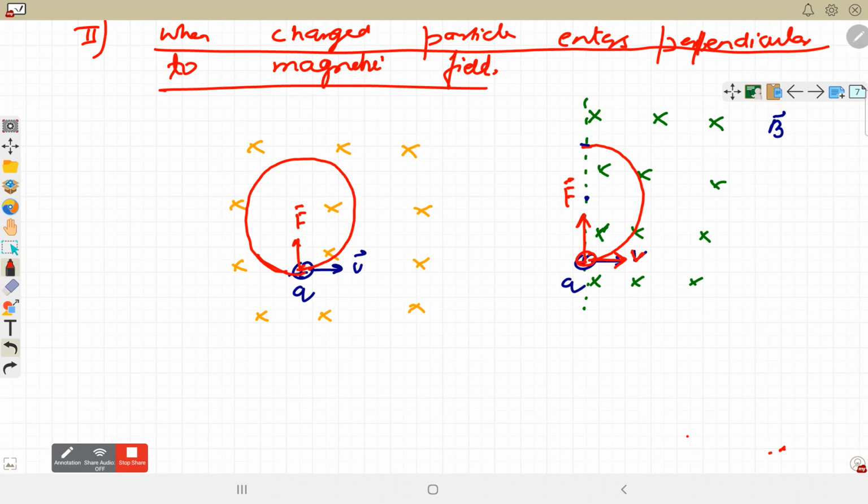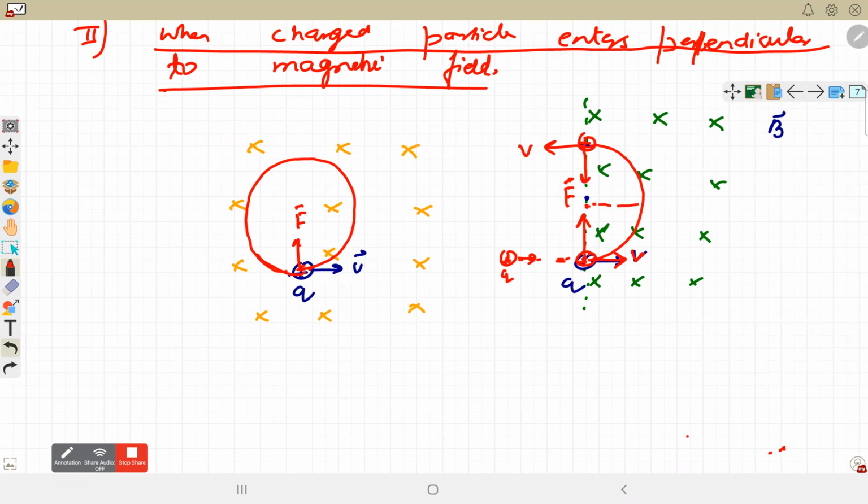So in these two scenarios, what is the difference? In one, the charged particle is entering from outside into the magnetic field, and in the second situation, it is moving in a certain region, and then the magnetic field is switched on in the entire region. If the magnetic field is switched on in the entire region, then this particle will be completing the circle. If it is entering from outside, it will just make a semi-circle path and then come out of the magnetic field. Okay, but again, it is a circular path only. Force is directed towards the center.